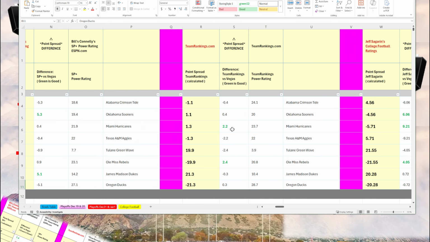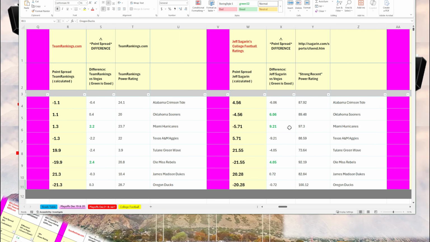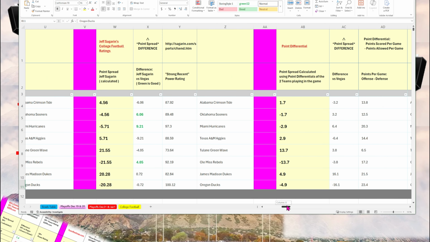Team Rankings. So for these playoff games, first round of the playoffs, the point spreads are pretty close. He gives an advantage to Miami and Ole Miss. Jeff Sagarin gives Oklahoma an advantage, Miami an advantage, and Ole Miss an advantage.